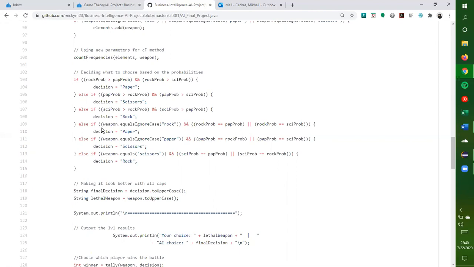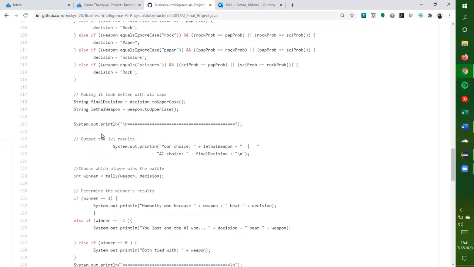For instance, 25%. So I added, if the user entered rock and the rock probability is equal to either the paper or the scissors, then I'd manage to say then it's paper because of that, because that probability is the same. I did the same with paper and scissors over here.